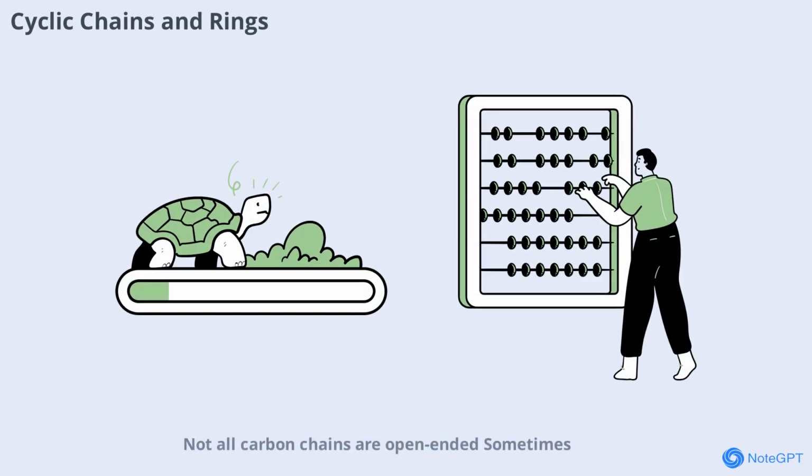Not all carbon chains are open-ended. Sometimes the ends of a chain connect to form a ring, creating cyclic compounds. These rings can be simple like cyclohexane or complex like aromatic benzene rings. Cyclic structures introduce new chemical behaviors and are found in many important biological molecules such as glucose and steroids.